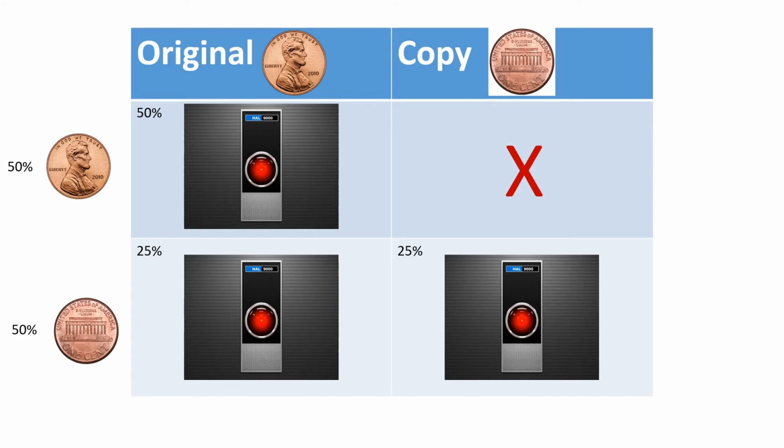If the AI is fully aware of this experiment, it's going to calculate that it has a 75% chance of being the original and a 25% chance of being a copy. Further, it will know that there was a 50% chance of each coin having landed heads or tails.